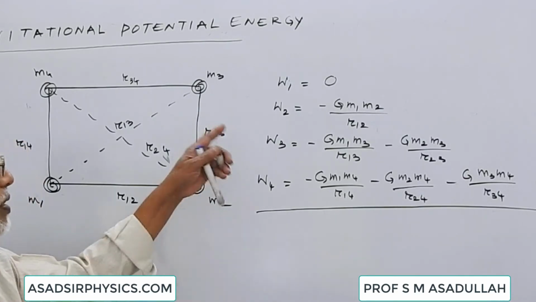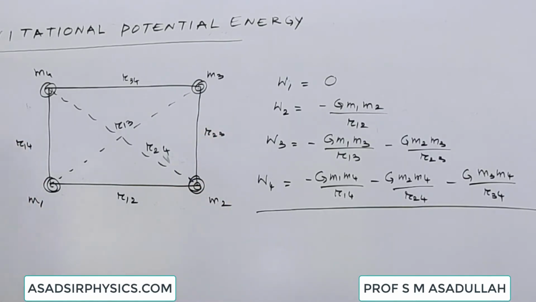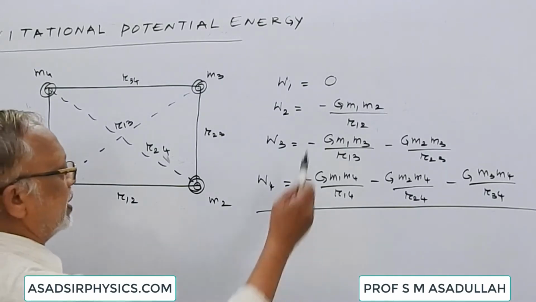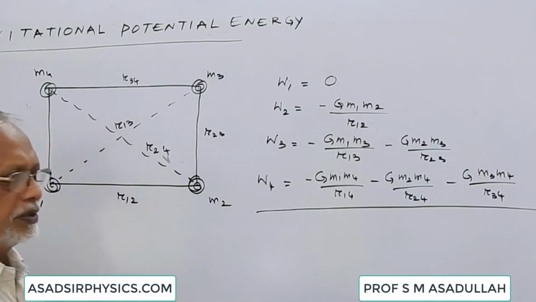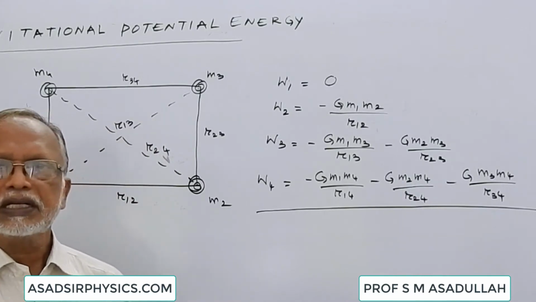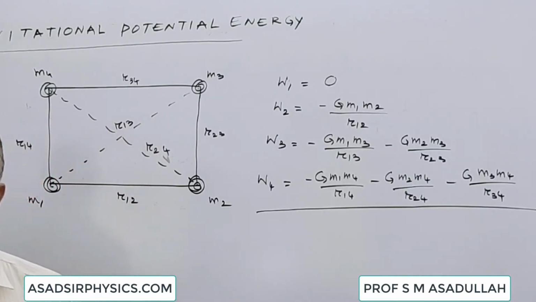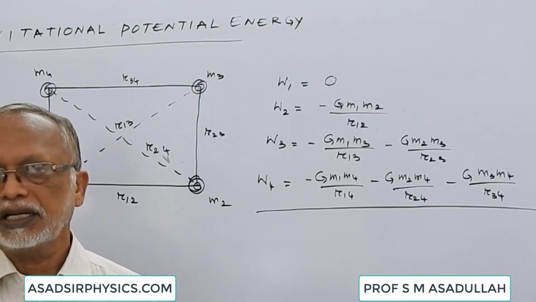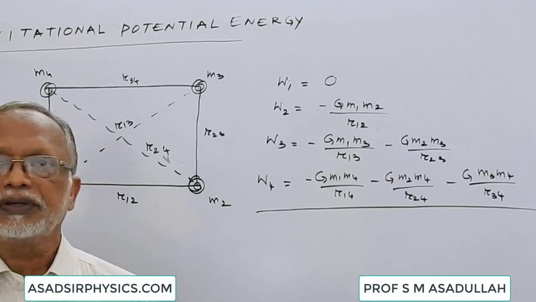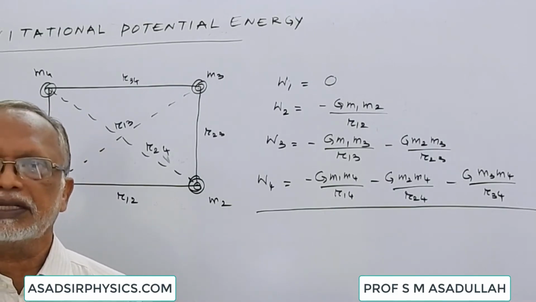Overall, if you have got an arrangement of 4 bodies, there are 6 terms. 1, 2, 3, 4, 5, 6. So 4 bodies will form 6 pairs. Every pair has its own potential energy. So the total potential energy is the sum of the potential energies of all these 6 pairs.